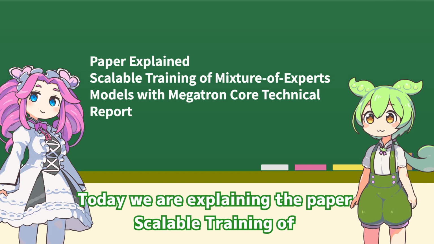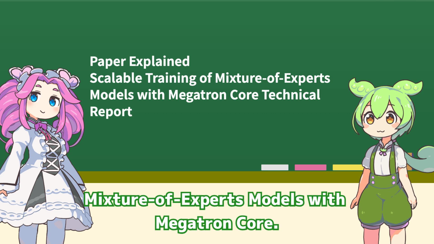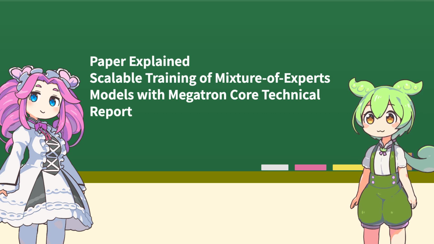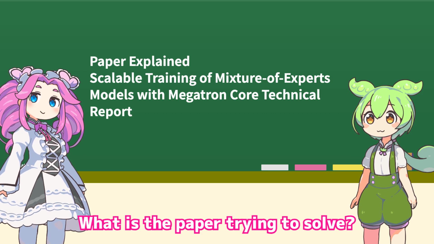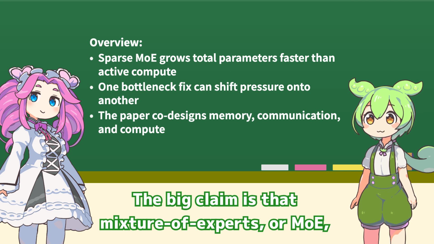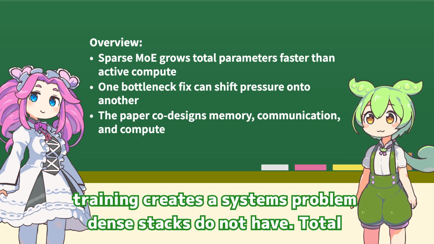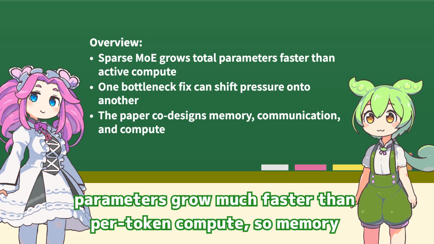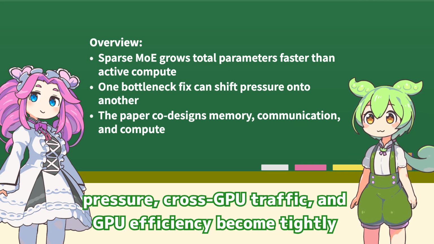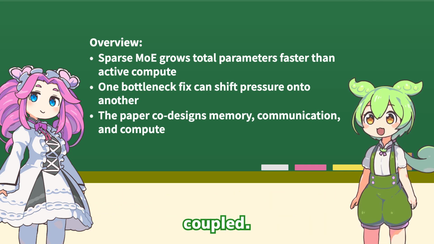Today we are explaining the paper Scalable Training of Mixture of Experts Models with Megatron Core. What is the paper trying to solve? The big claim is that Mixture of Experts, or MOE, training creates a systems problem dense stacks do not have. Total parameters grow much faster than per token compute, so memory pressure, cross-GPU traffic, and GPU efficiency become tightly coupled.